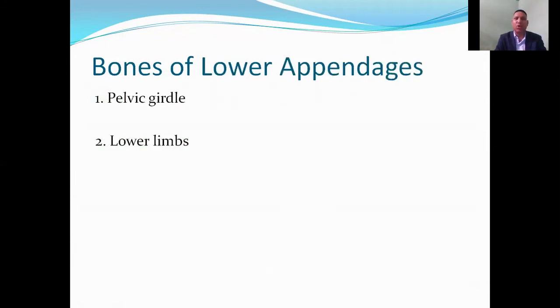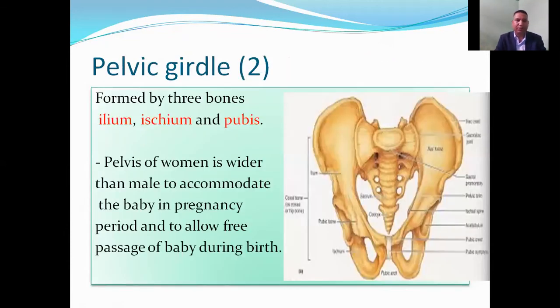Similarly, the bones of lower appendages, they are pelvic girdles and lower limbs. Pelvic girdle, it contains 3 bones. They are ilium, ischium, and pubis.